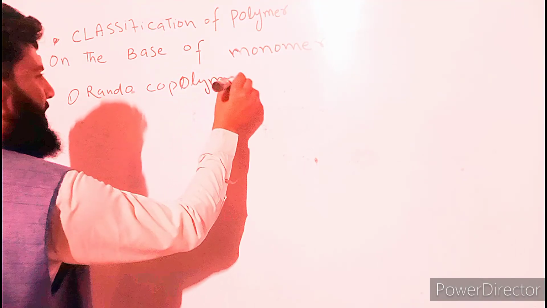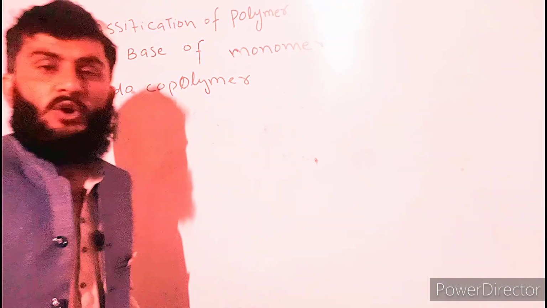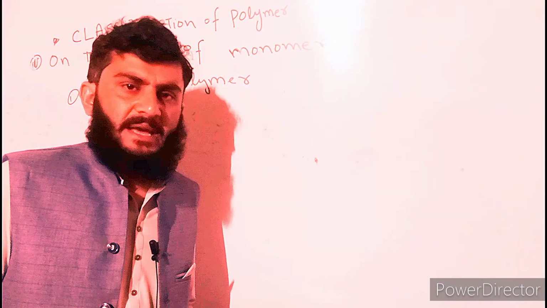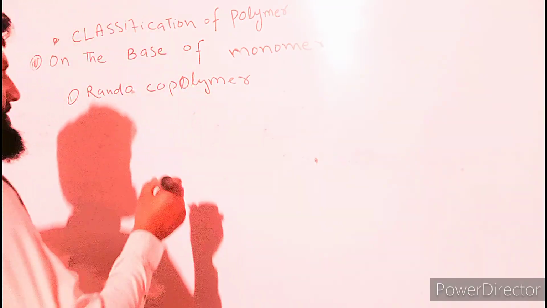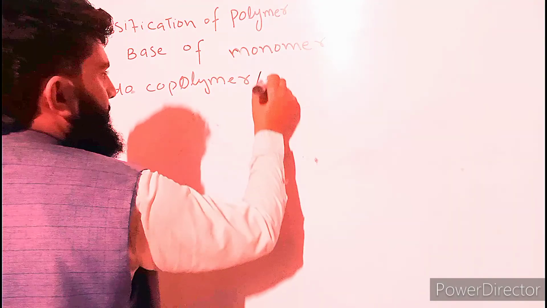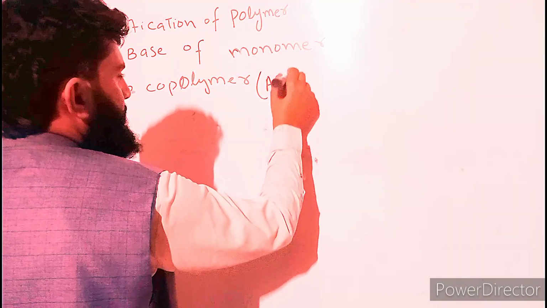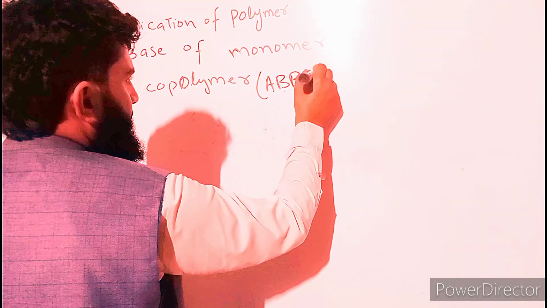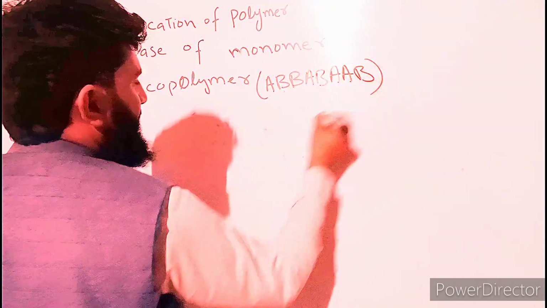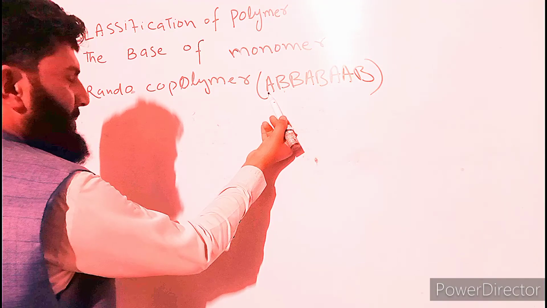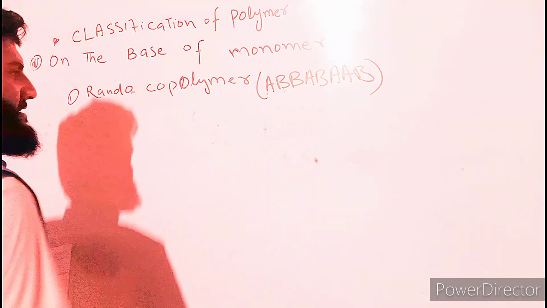Random copolymers are those copolymers in which the monomers are arranged in a random way, as A, B, B, A, B, A, B. Here one is one type of monomer and the other is a second type.